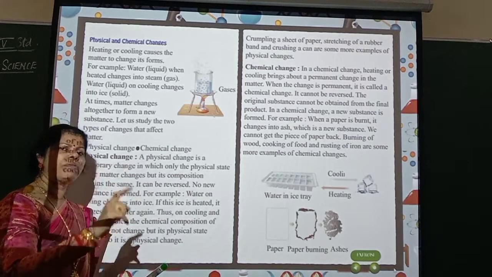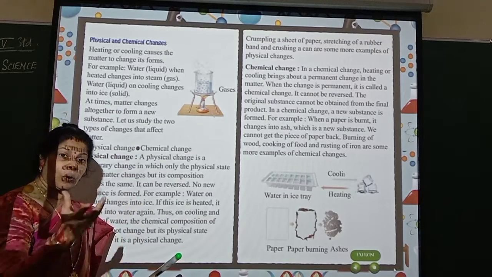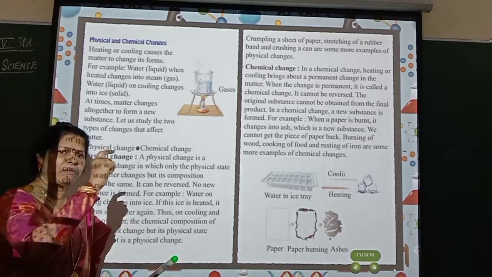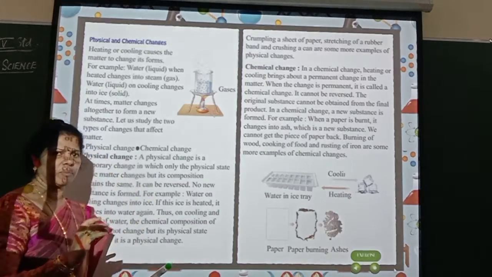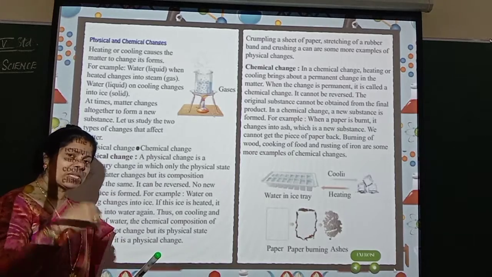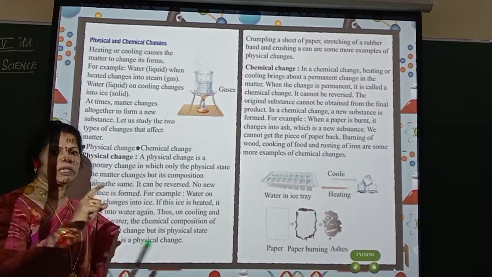Water is made up of hydrogen and oxygen. That will not change. Only the appearance will change. What is the appearance? Liquid form, solid form and gaseous form. That is what we call a physical change. What is a chemical change? What it is made up of will not change.